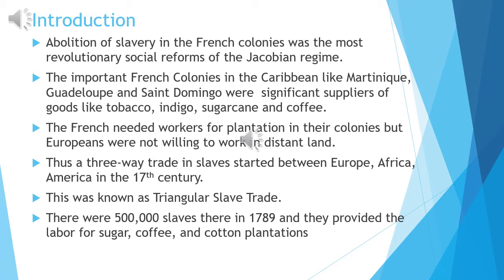So France also had a colony in North America, especially in the Caribbean islands. They also had a colony. Even a few parts of India were under them, but later on they left these colonies and went back to France. So now, what do we see here? In these colonies, the French people had big plantations where they used to grow crops like tobacco, indigo, sugar, and coffee.